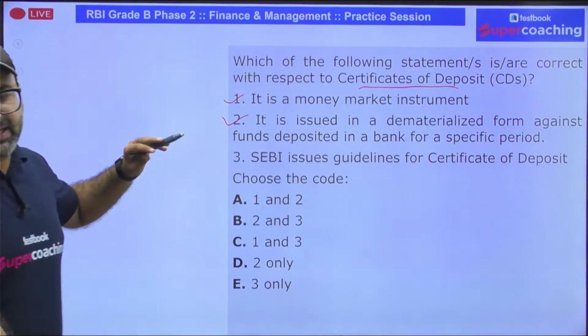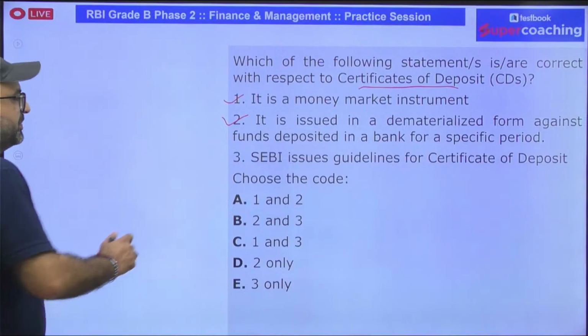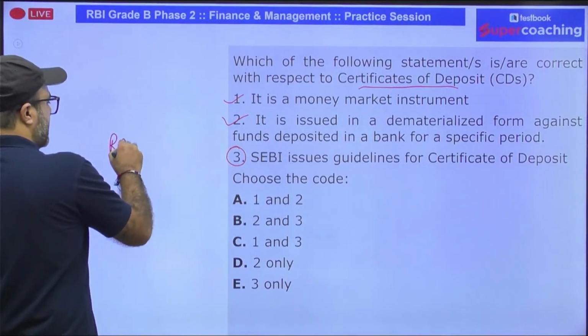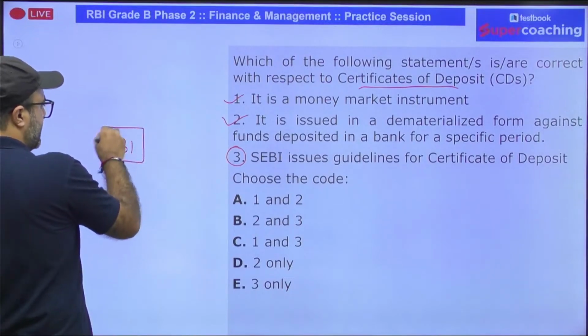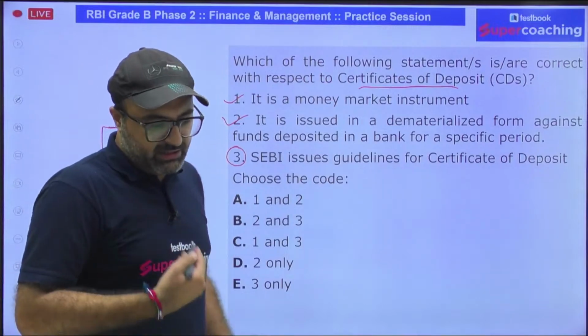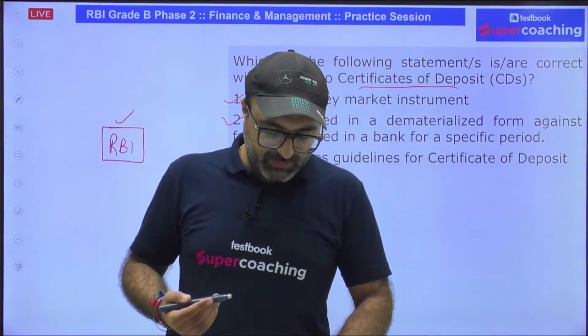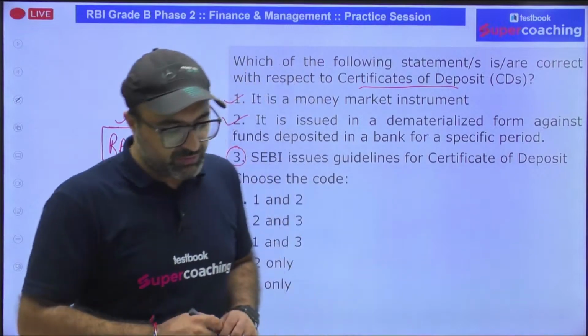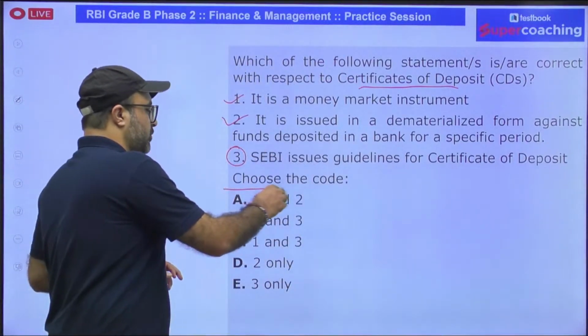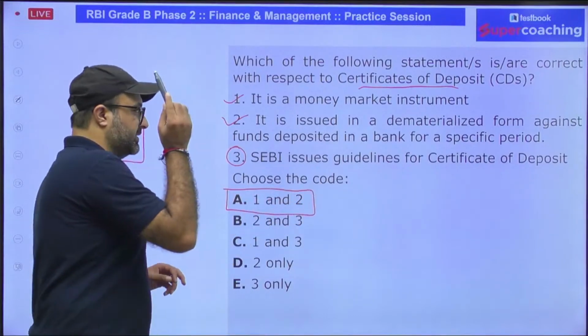So the guidelines related to certificate of deposit are issued by RBI because it is a money market instrument, and we know that the money market is regulated by RBI. So all the instruments which are issued in the money market, the guidelines for those instruments are given by RBI only. So according to this, 1 and 2 are going to be the correct answer.